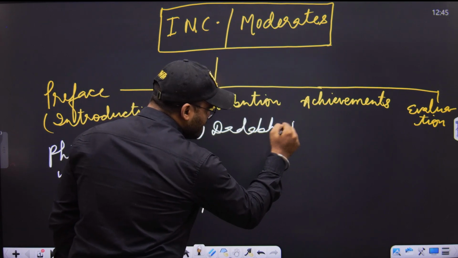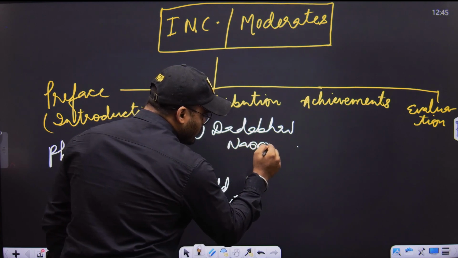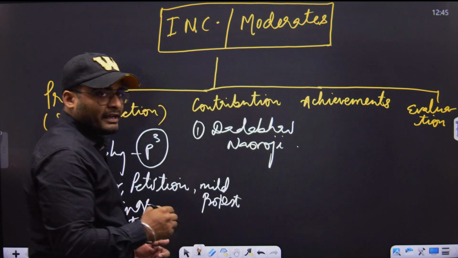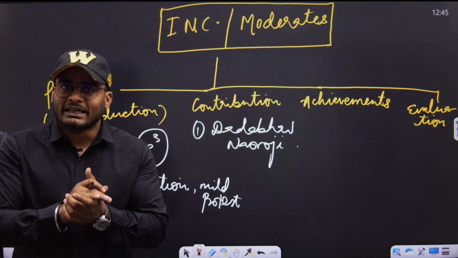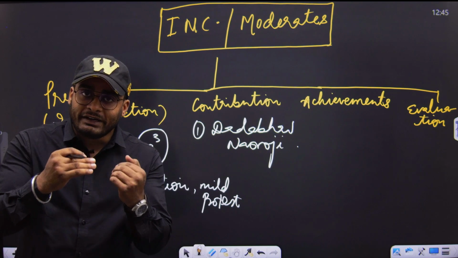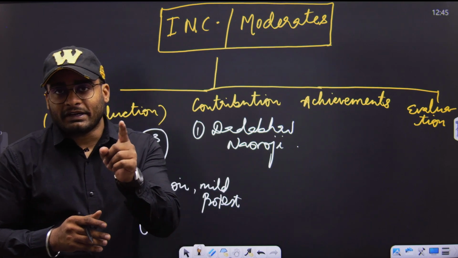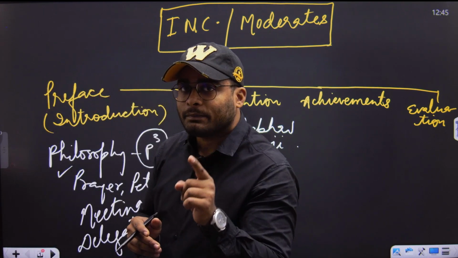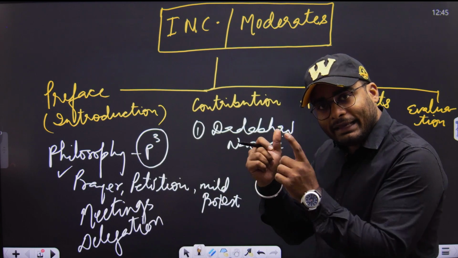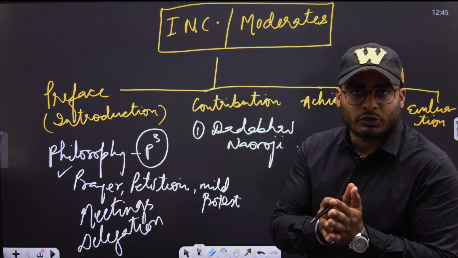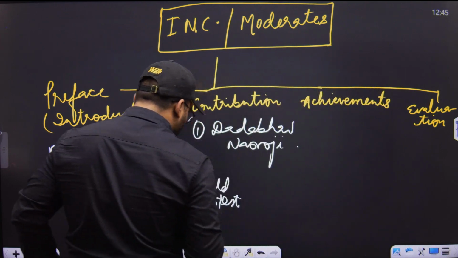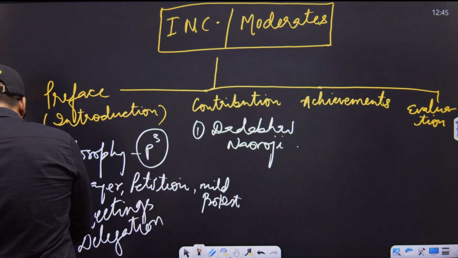Dadabhai Naoroji is known as the Grand Old Man of India. He was the first to expose the economic exploitation of Indians by the British. The British had been economically exploiting India for a very long time. Here comes Dadabhai Naoroji, who exposed this economic exploitation.